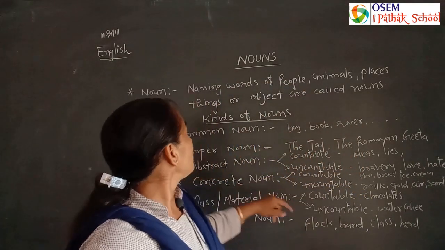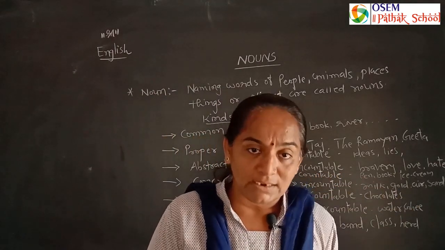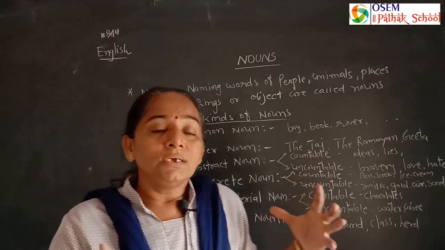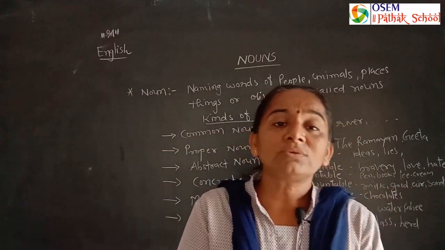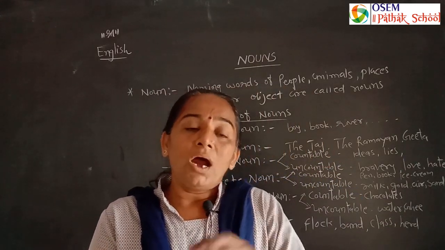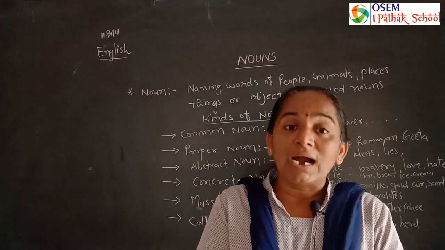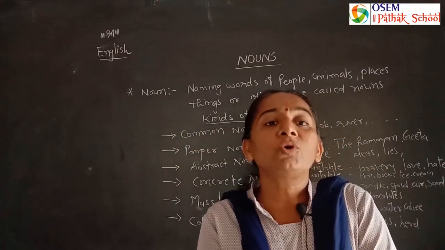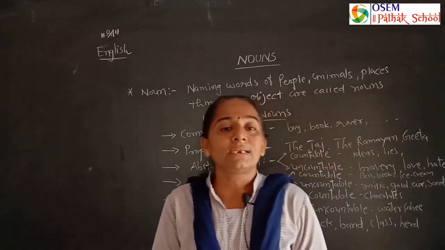Let's understand more. Another is mass noun and material noun. Mass noun means all the nouns that we can count and that we can't count. Material nouns: flour. Flour we can't count, but the bags of flour we can. So here 2 options are given in a material noun too.